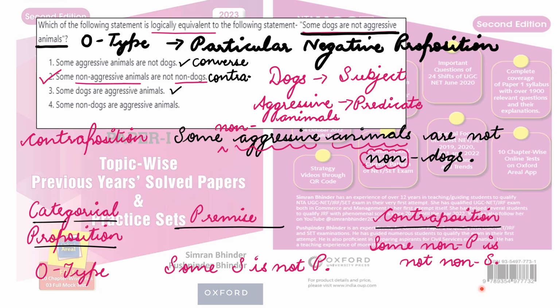And all those who already have the Oxford Paper 1 PYQ Solved Papers book, उस book में भी conversion process and obversion process, जो मेरा latest edition है, the obversion process is given with respect to all the four types of categorical propositions in that book. You can prepare conversion and obversion from the book also, right.